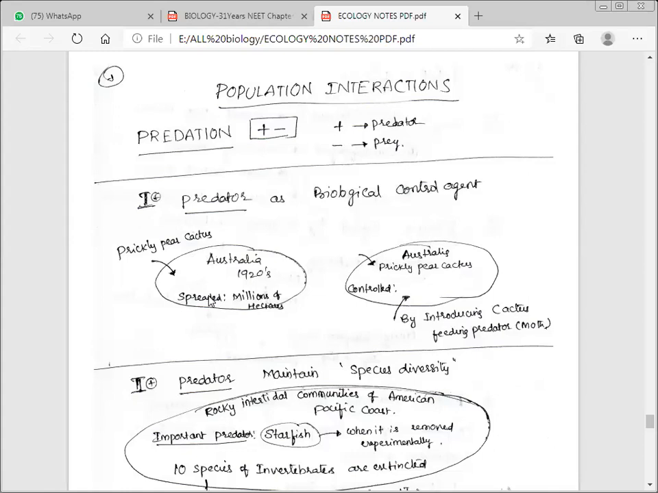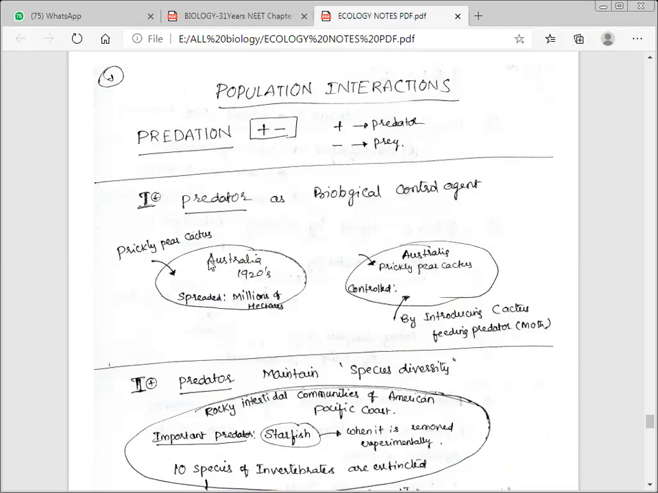Then how did they control it? There is no natural predator in Australia, because this is not a native plant. So how was it controlled? After that, the prickly pear cactus was controlled by introducing its predator too. Someone introduced the cactus, and we then introduced a cactus feeding predator, a moth. After the cactus feeding moth was introduced into the country, it controlled the population of the prickly pear cactus.